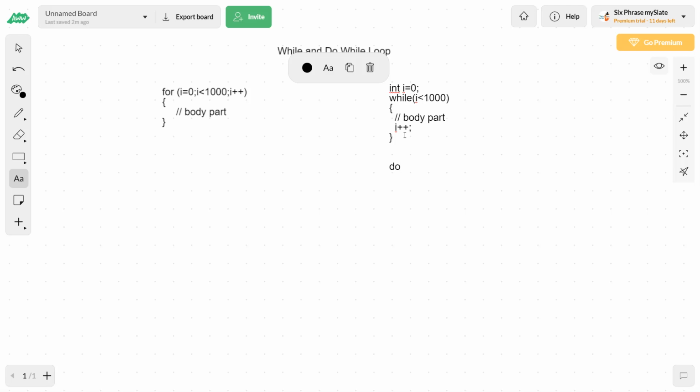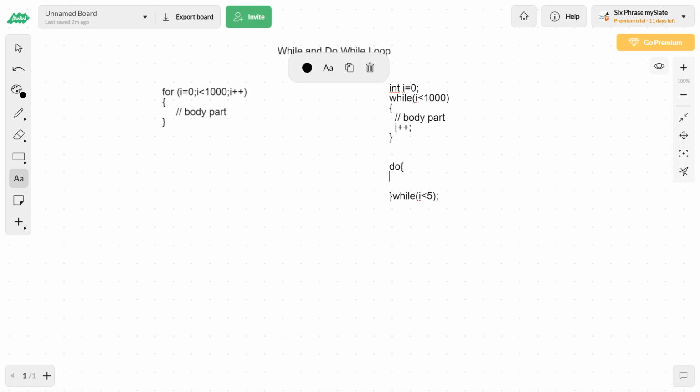First of all, there should be a keyword do followed by an open curly brace and a close curly brace. It's a code block, the do block. And at the end of the do block, you have to mention while followed by parentheses and a condition that you should specify. For example, let me specify the condition as i less than 5. And there should be a semicolon, which is very important. This semicolon implies the end of this particular do while block.